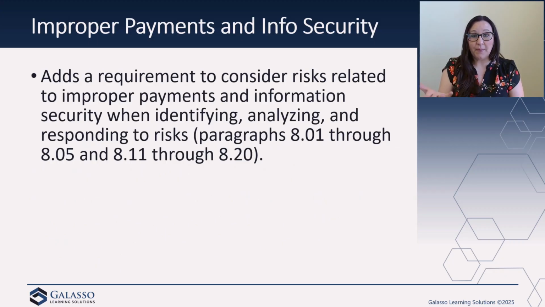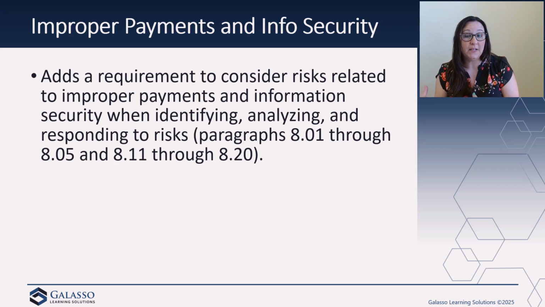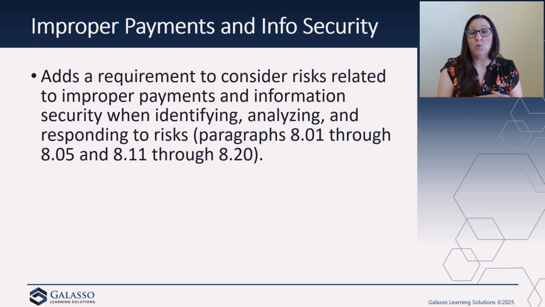So for improper payments and information security, we need to consider those risks that are related to each of these areas when we are identifying, analyzing, and responding to the risk. And there are whole sections in the Green Book that are going to be talking about the different types of improper payments and the improper payment risk factors. And then also the same for our information security risks and those information security risk factors.